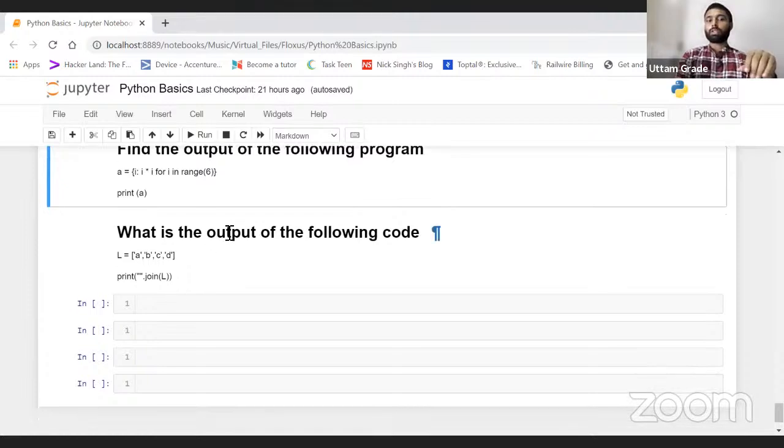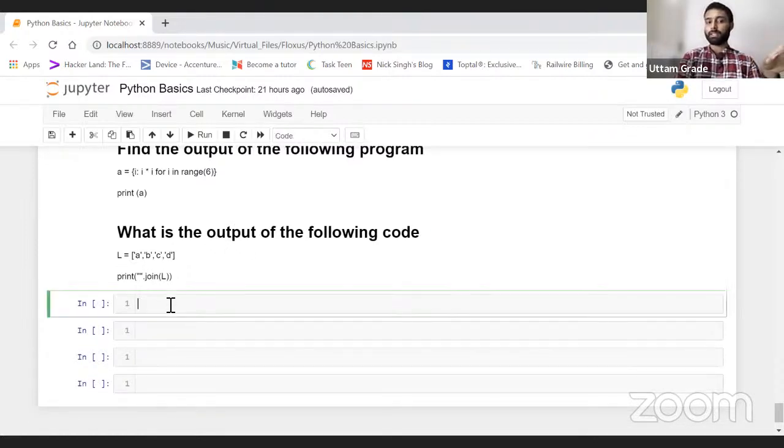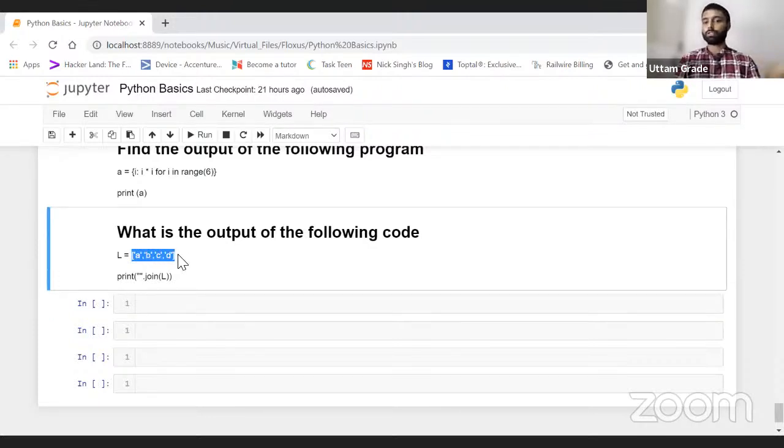Now, what is the output of the following program? The last one. We have covered it, right? Join is a method, a parameter which we use to join two strings. Yes, the ABCD one, the output is basically ABCD, the correct one. Pretty simple. No, it will not give us a value error. It will concatenate, or you can say join, two strings.